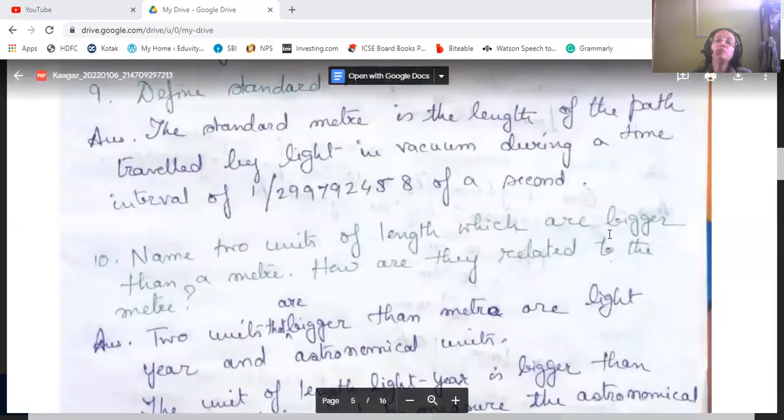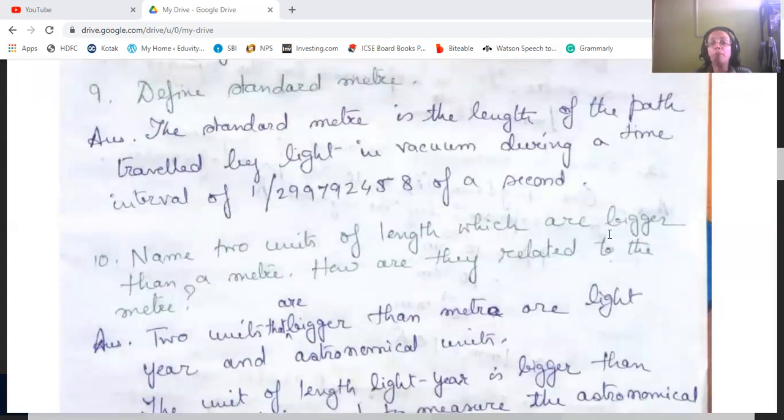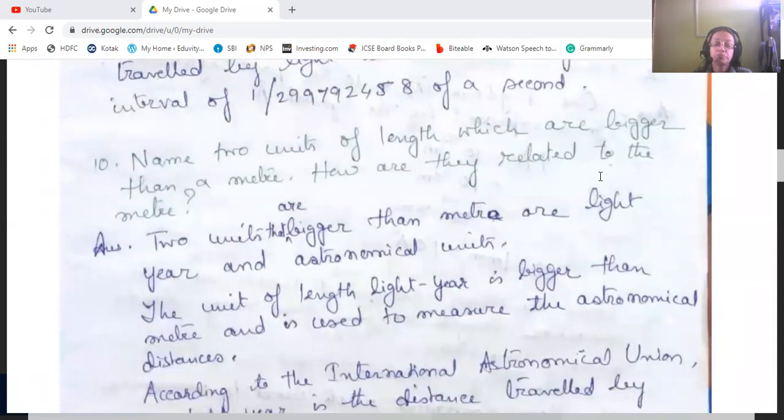Then name 2 units of length which are bigger than a meter. How are they related to the meter? Two units that are bigger than meter are light year and astronomical unit. The light year is bigger than the meter and is used to measure astronomical distance.